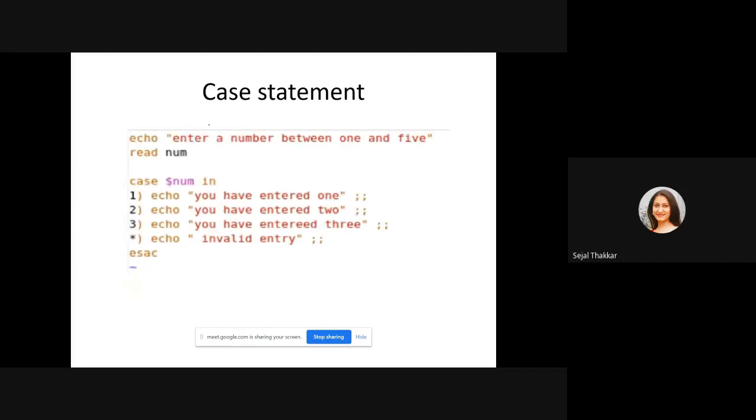Now this is the switch case. Echo enter a number between 1 and 5, read number, case $number in. Now we have to verify all the cases: 1, 2, 3 and star. In the first case, you have entered 1. Second, you have entered 2. Third case is where we have entered 3. We will see an example program also. And echo invalid entry. The case will end with esac, the opposite of case, E, S, A and C. And the case you can write like this: 1, 2, 3.